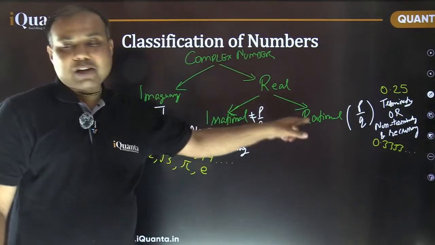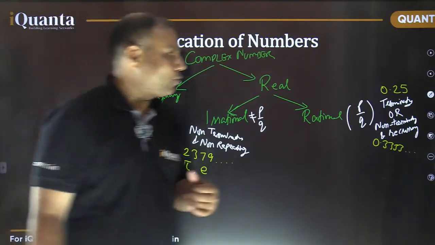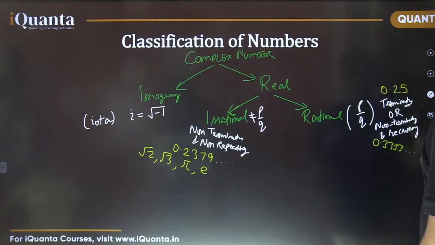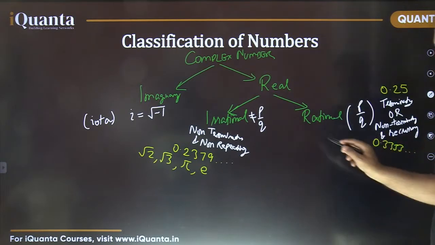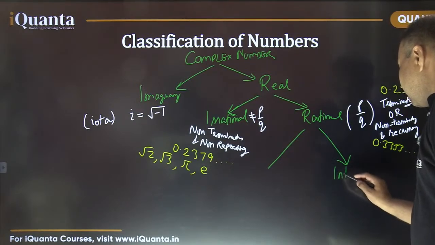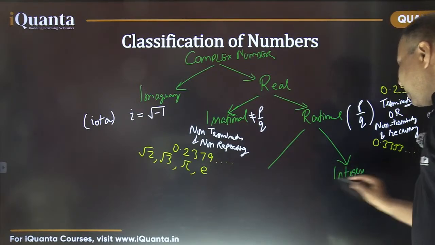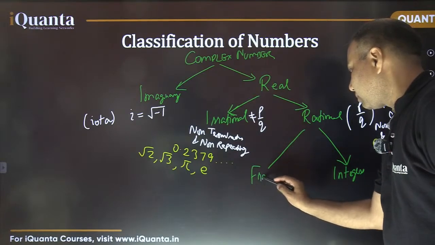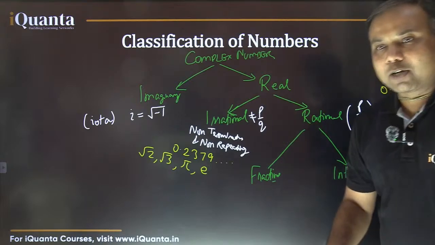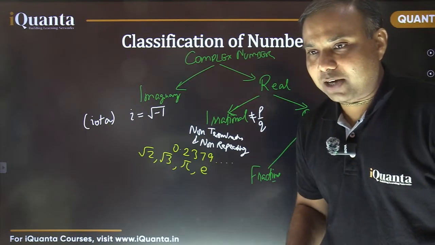Now, these rational numbers are further divided into two categories, and the categories are integers and fractions. Okay, they are divided into two categories, that is integers and fractions.